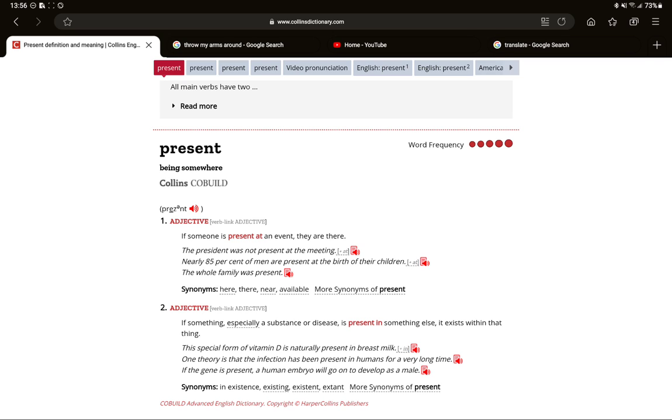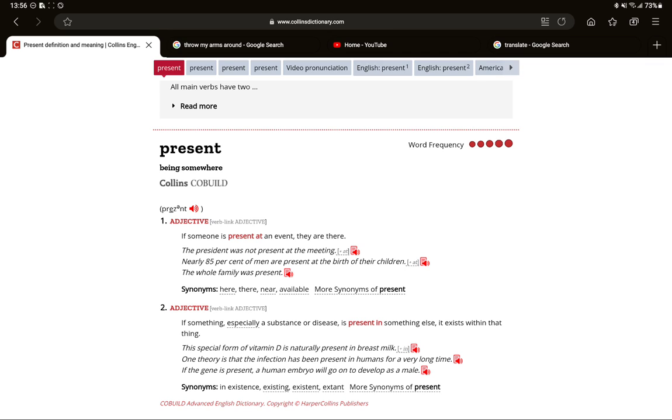So don't use gerunds here. I was about to go home instead of I was about going home. That's another nice thing to remember.